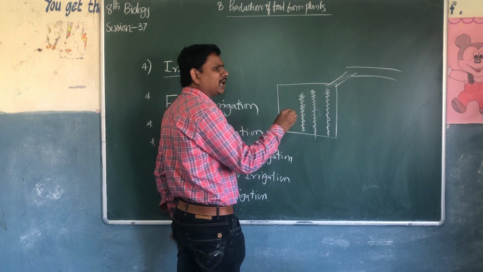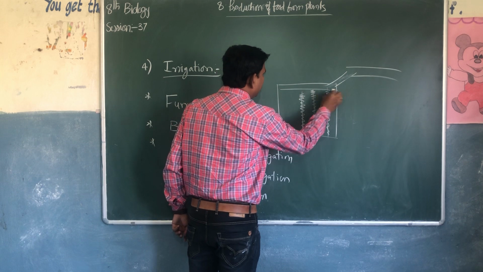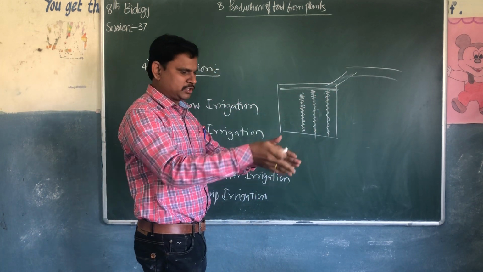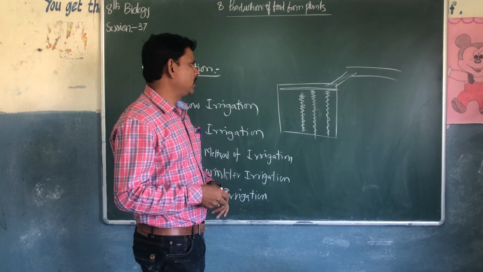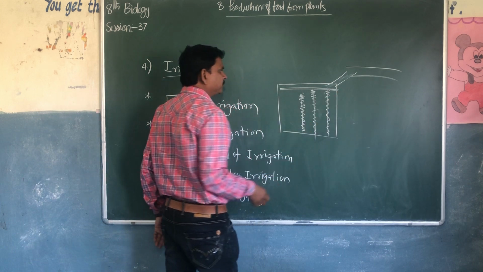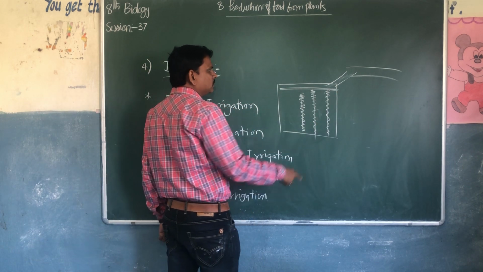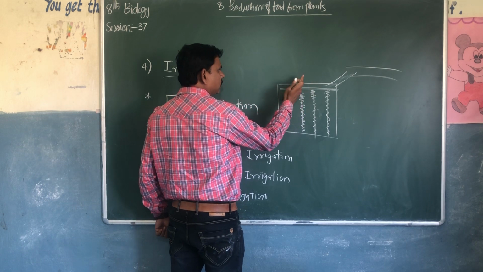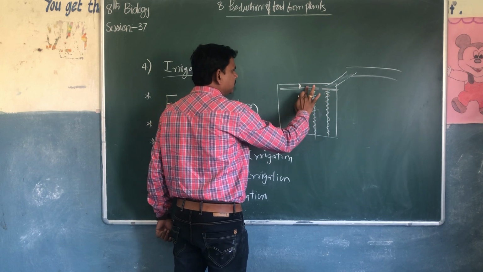From the corner of the fields, they will make some small canals. So this is the large one. They will close this part and open these two parts.